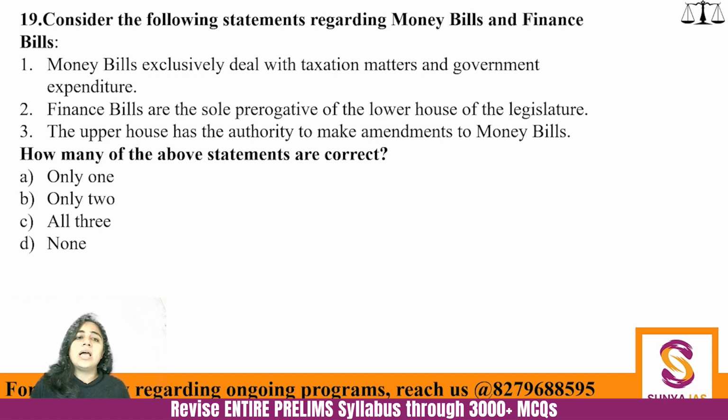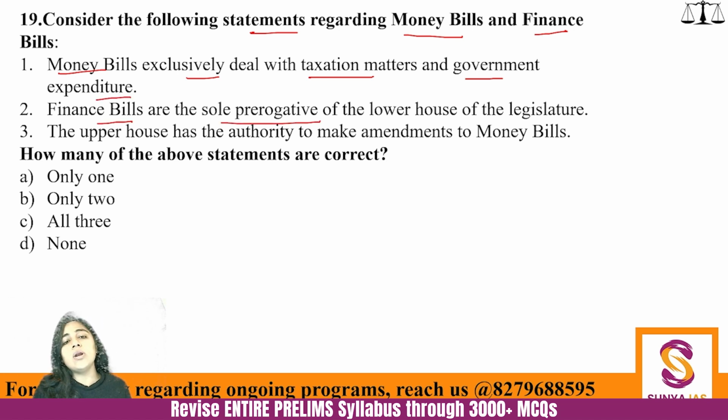Next question. Now we have come to the topic of money bills and finance bills. Consider the following statements regarding money bills and finance bills. Money bills exclusively deal with taxation matters and government expenditure. Finance bills are the sole prerogative of the lower house of the legislature, and the upper house has the authority to make amendments to the money bills. How many of the given statements are correct?